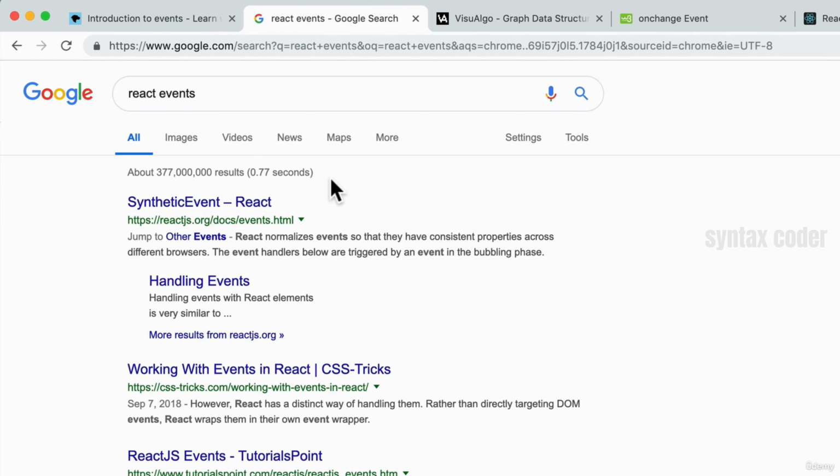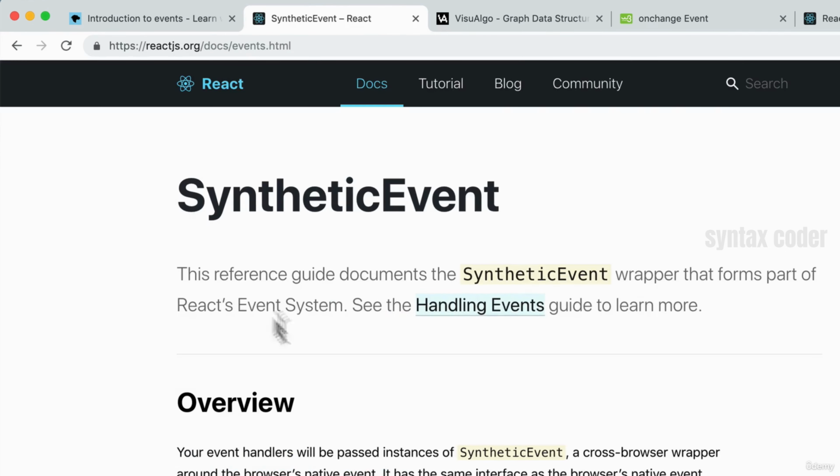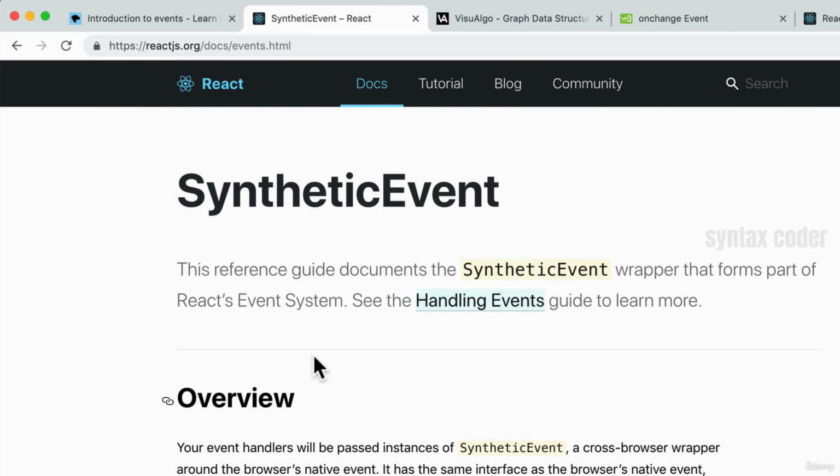React actually has something called synthetic events. And I do recommend that anytime you have questions throughout the course to Google things and go visit the React documentation because, well, they're the ultimate source of truth when it comes to React.